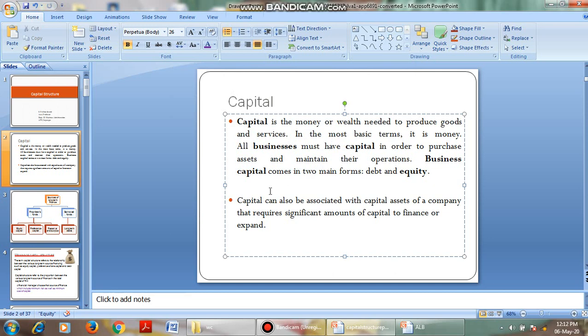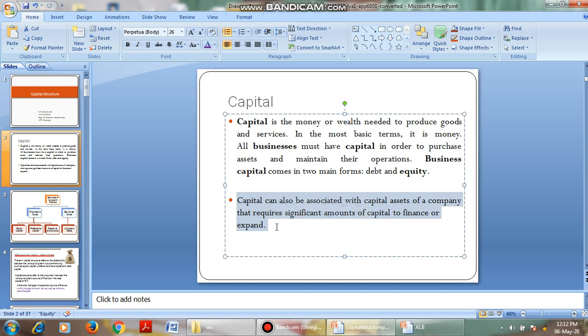Okay. Then, it simply says that capital is the association of capital assets of the company that require a significant amount of capital to finance or to expand. So we can simply say that capital is the long-term source of money which is required to start the business, to run the business. We require the capital. Okay.